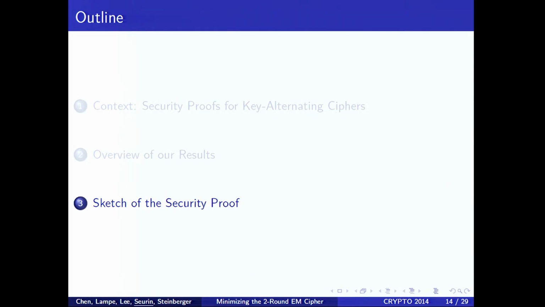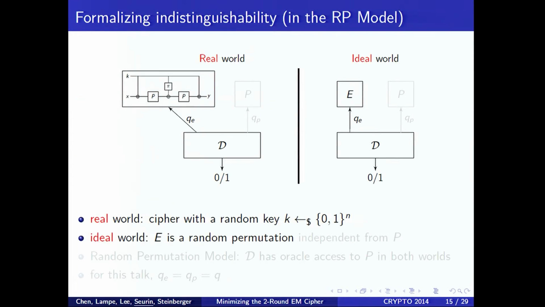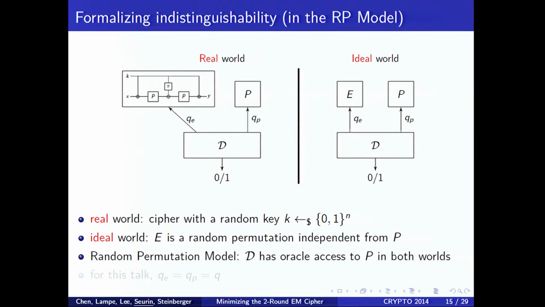In the second half of the talk, I will try to give you the idea of how we prove this. First, how do we formalize the security for the Even-Mansour cipher? This is a classical security indistinguishability experiment where you have a distinguisher which must distinguish between the real world, where it interacts with the block cipher with a random key, and the ideal world where it interacts with a perfectly random permutation. But here we work in the random permutation model. This means that the distinguisher also has access to the internal permutation given as a random permutation oracle. So in the ideal world, the distinguisher simply has access to 2 independent permutations.